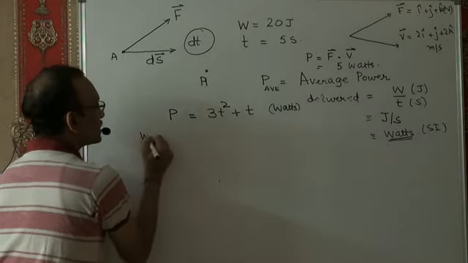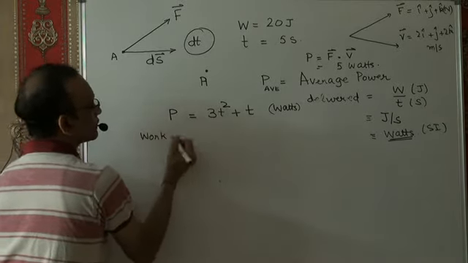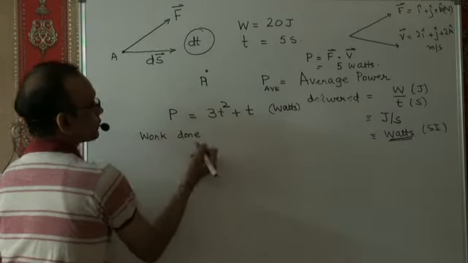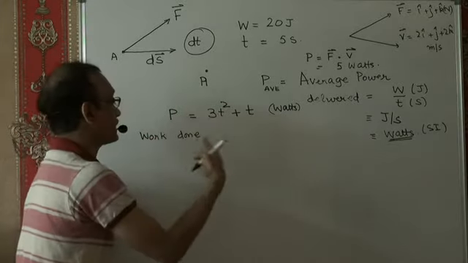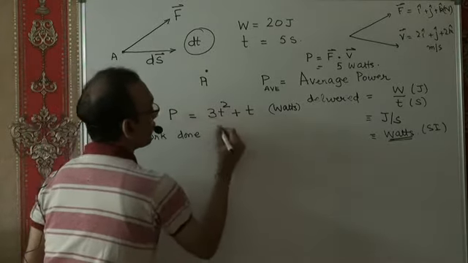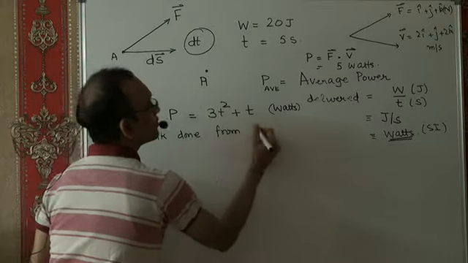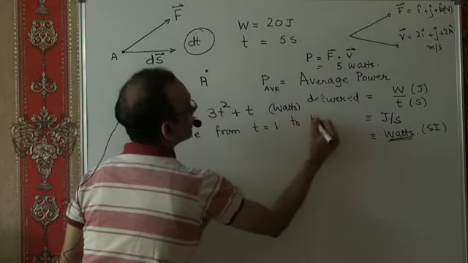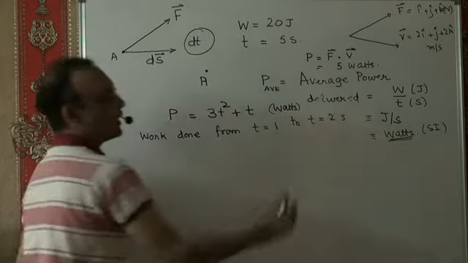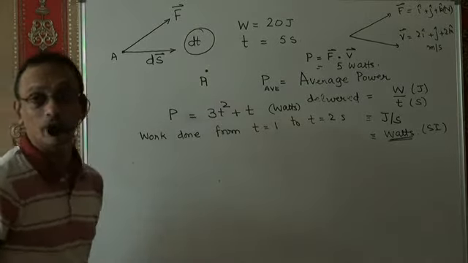Now, what we want to do is compute the work done by the force delivering this power, these many joules per second, from t equal to 1 to t equal to 2 seconds. From t equal to 1 to t equal to 2 seconds, we want to find the work done.